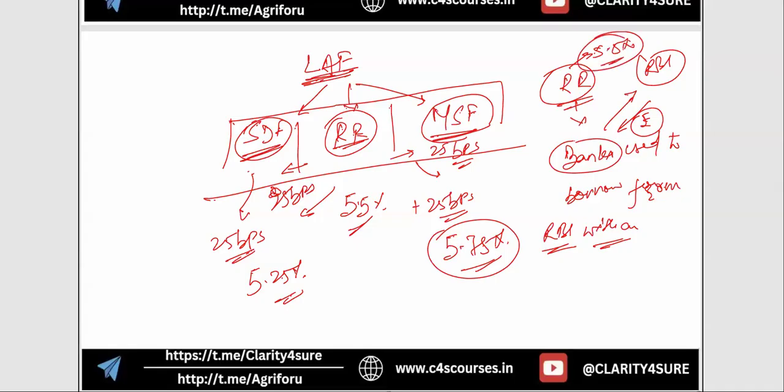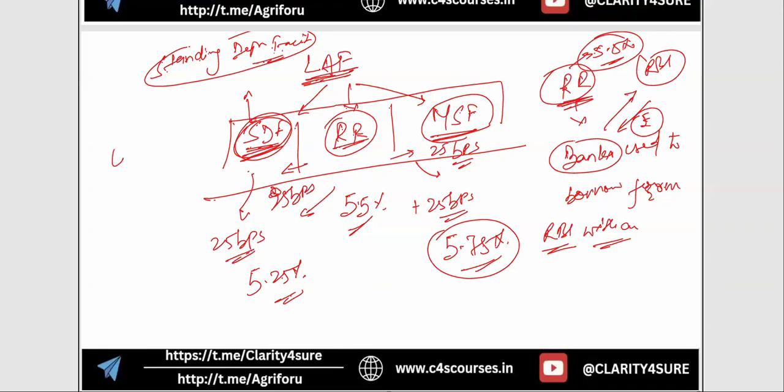At this rate the bank gets the loan, with a repurchase agreement that it is going to repurchase its security, its collateral, after a certain time. So this is the policy rate, or the repo rate. Now talking about the SDF, what is this SDF? This is the Standing Deposit Facility. If a bank has a certain amount of money that is kept idle in the bank,